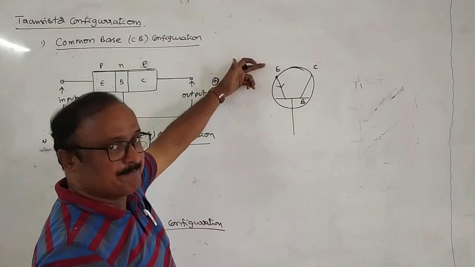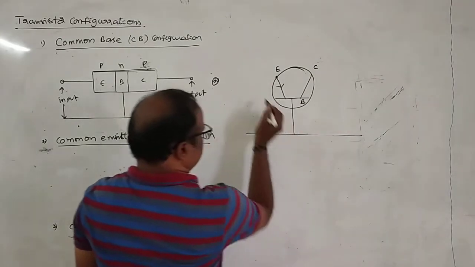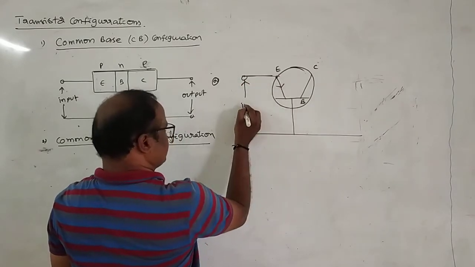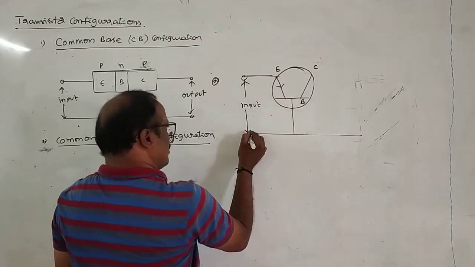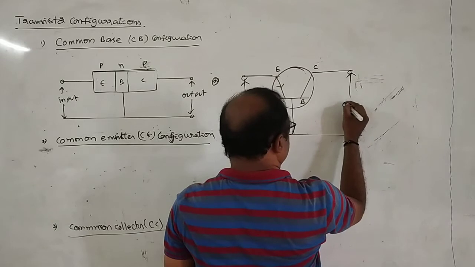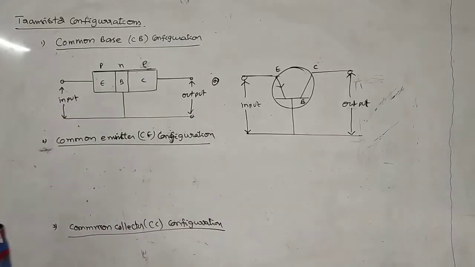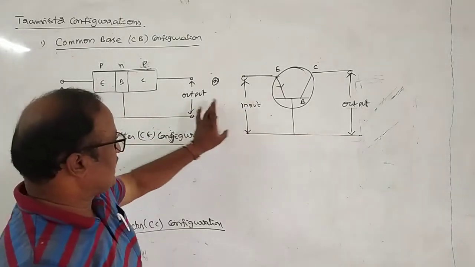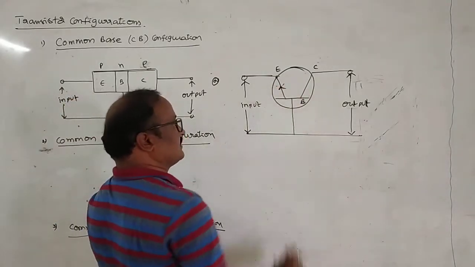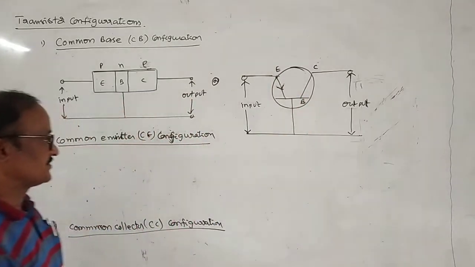From base to emitter, it is an NPN transistor. Okay, now let the base be common. Here the input is applied in between emitter and base, and output is taken across collector and base. This is the PNP transistor in case of CB mode, common base configuration. ఒకవేళ NPN అంటున్నారు అనుకోండి, ఆరో మార్క్ ఇలా కాబట్టి ఇలా వస్తుంది అంతే. So therefore it is a PNP transistor, just represented like this.